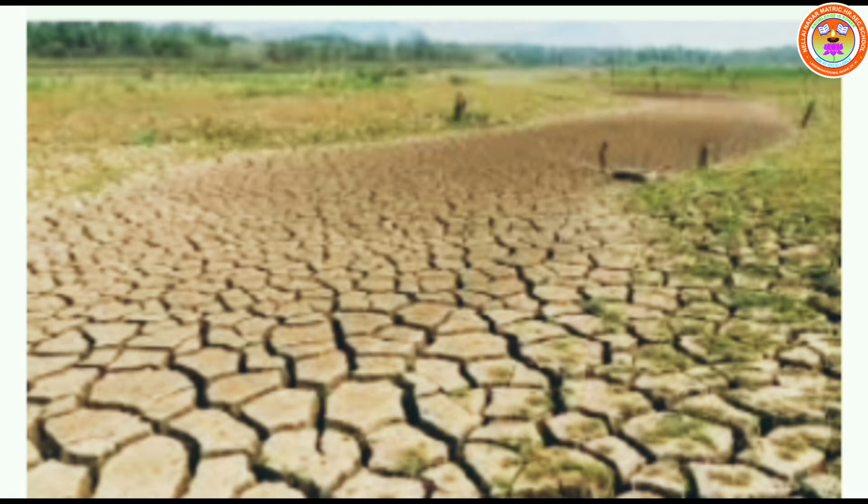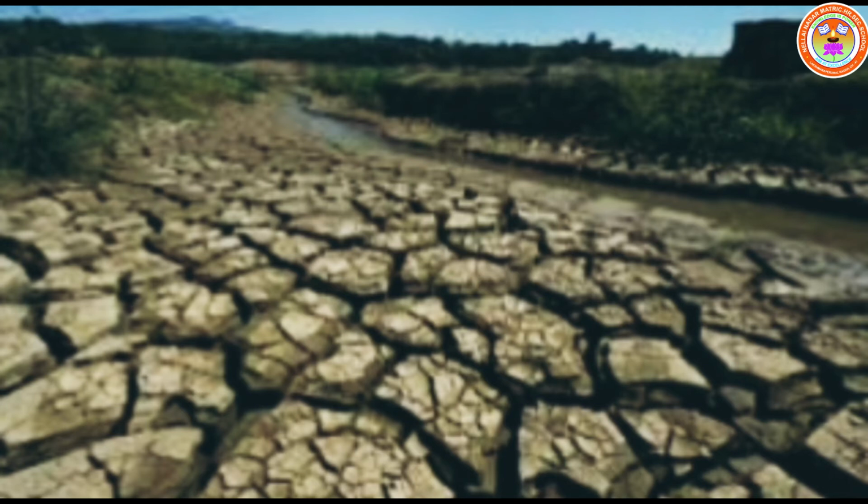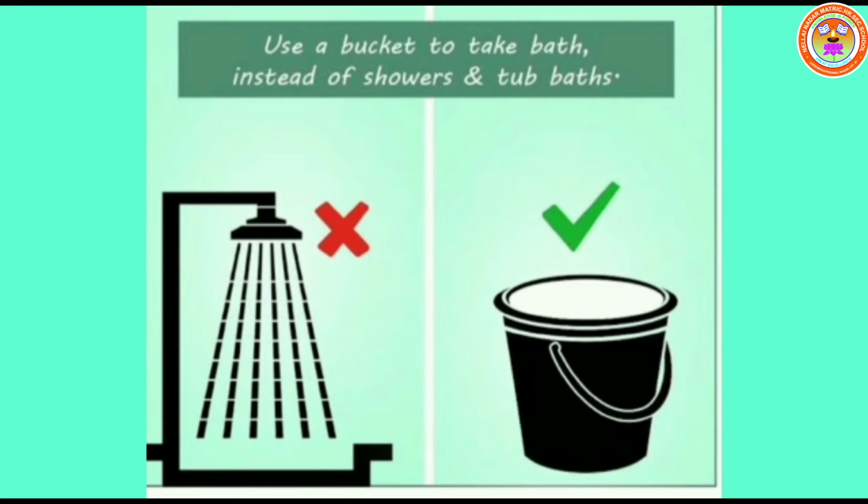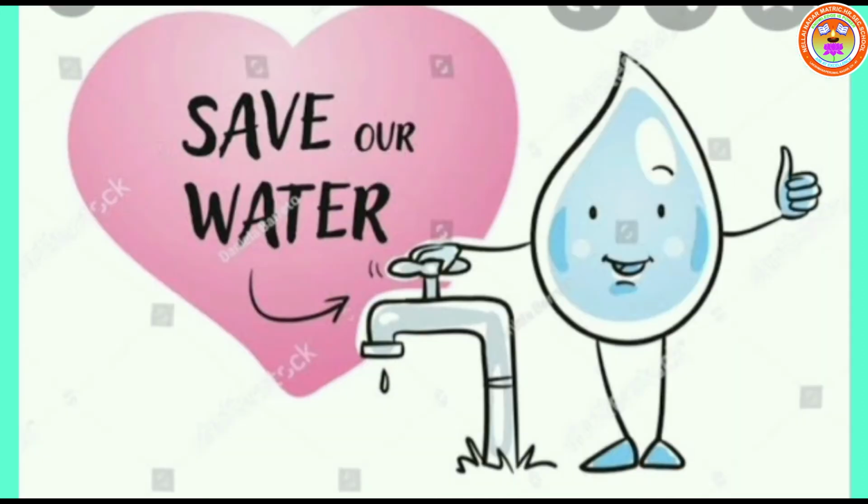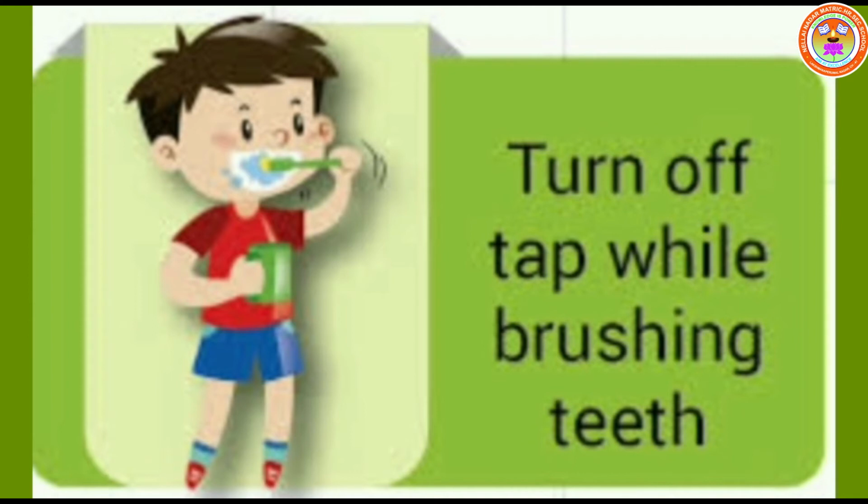Water scarcity means the shortage of available water. About 30% of Earth's fresh water lies deep underground. It is extracted daily for farming, drinking and industrial processes. Water is a renewable resource, but it is often wasted by humans. Use a bucket to take a bath instead of a shower or tub bath. We should save each drop of water. Children, we will see some more steps to save water.